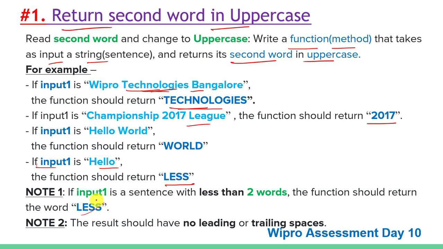Some points to be noted. If input 1 is a sentence with less than 2 words, the function should return the word less. If our input is a single word, then our function should return less. And the second point is the result should have no leading or trailing spaces. We will solve this question in Dev C++.